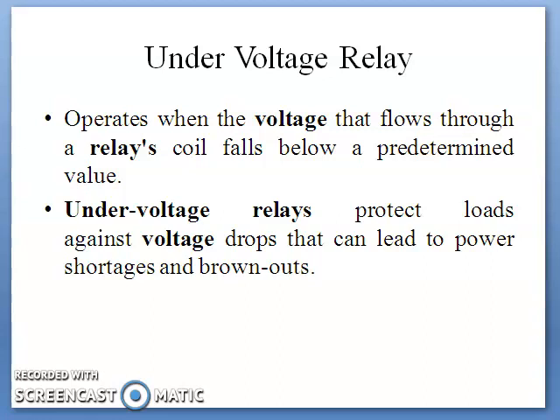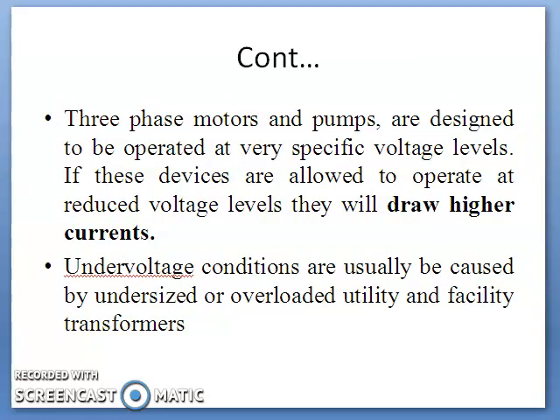Under voltage occurs when the average voltage of a three-phase power system drops below the intended level and is sometimes referred to as a brownout. Electromechanical devices including three-phase motors and pumps are designed to operate at a very specific voltage level. If these devices are allowed to operate at a reduced voltage level, they will draw higher current. So this is the biggest disadvantage of these devices operating under low voltage: they draw higher current.